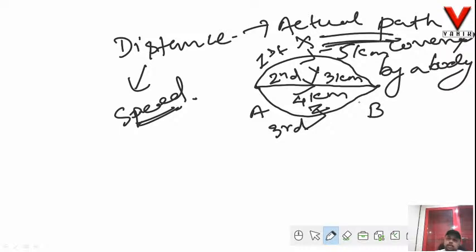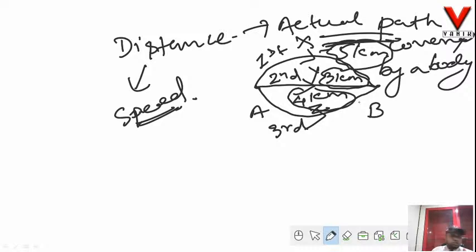As you can see, Mr. X has covered 5 kilometer, Mr. Y has covered 3 kilometer, Mr. Z has covered 4 kilometer. So the path covered by these three persons over here is different. Yes, so that means the distance covered by them is also different. Okay, so it is the actual path covered by them.